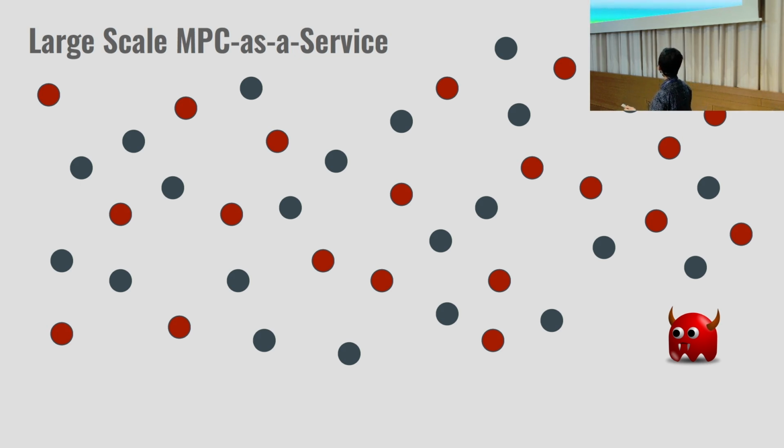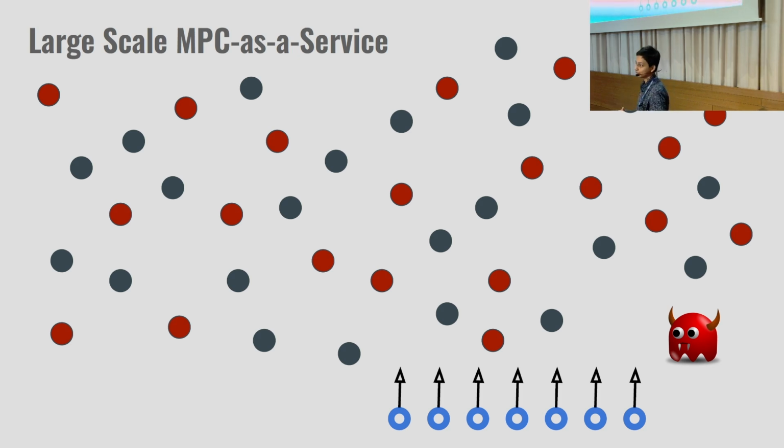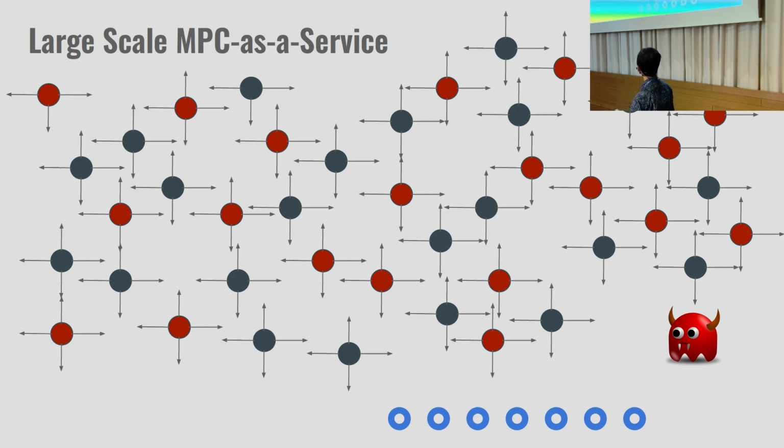So the question is, in this case, we have these clients, and they have inputs and they need to outsource their computation to the server pool. How do we do that? Typically, these clients create one message which secretly encodes their inputs and give it to the servers. Then the servers, for multiple rounds, talk to each other, do some computation, and in the end, they produce one message that they give back to the clients, which the clients can now use to locally decode the outputs.